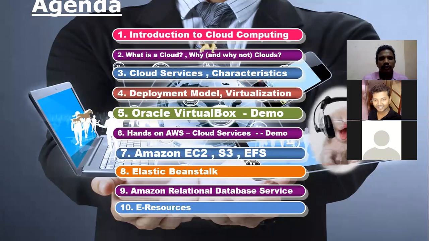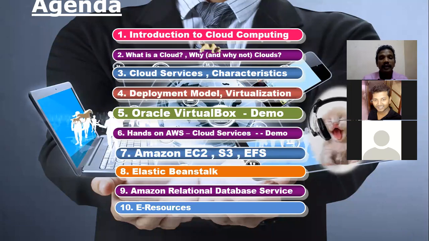AWS Amazon Web Service which provide n number of services for accessing via cloud. The first and foremost service which will be called as EC2, Elastic Cloud 2, so which provide compute as a service. The second service which will be called as S3, storage as a service.